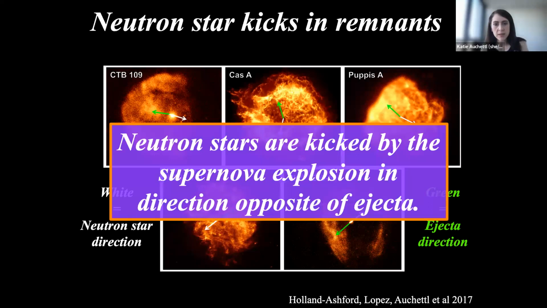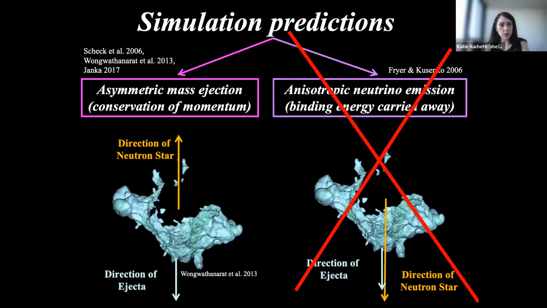So what is that consistent with? That's consistent with the first prediction that we had here. It's consistent with conservation of momentum. Our results suggest that, at least for the ones we looked at, some of the neutron stars that we see have kick velocities that come from just basic conservation of momentum, which has to go in the other direction.